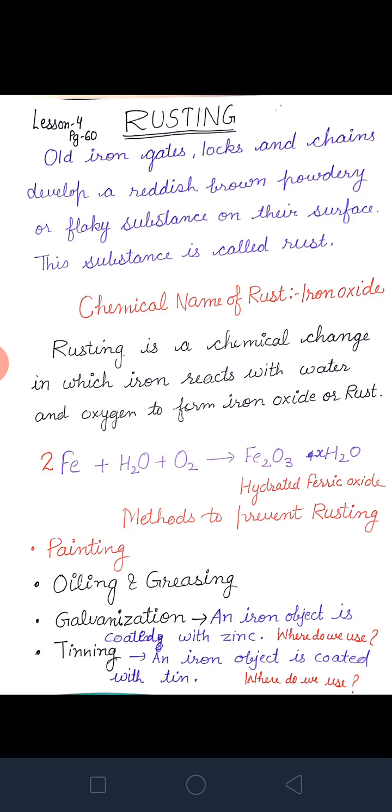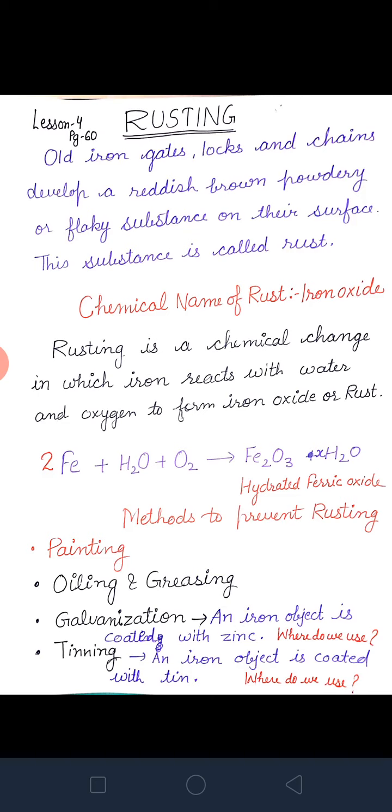What happens to that cooler? A brown color layer comes on that cooler. The cooler is made of iron material, isn't it? The cooler is made up of iron object, iron material, and on the iron material you have seen a rusty brown color deposit developed on that iron. You have seen that brown color rust develops. The brown color layer that is developed is known as rust.